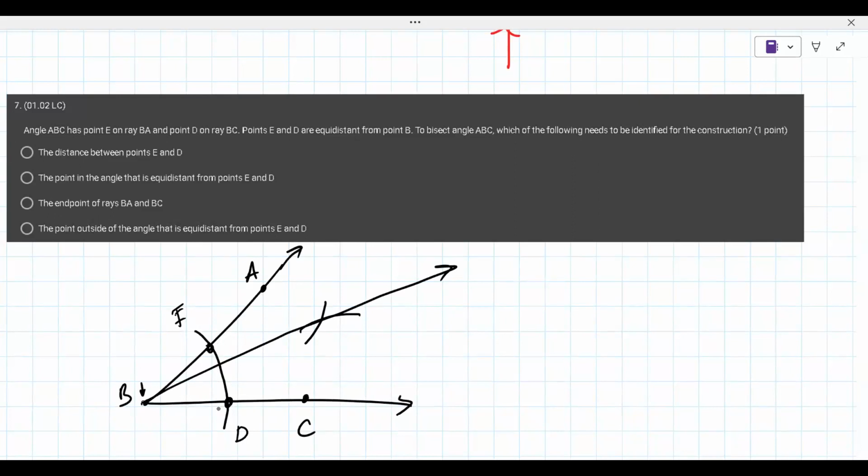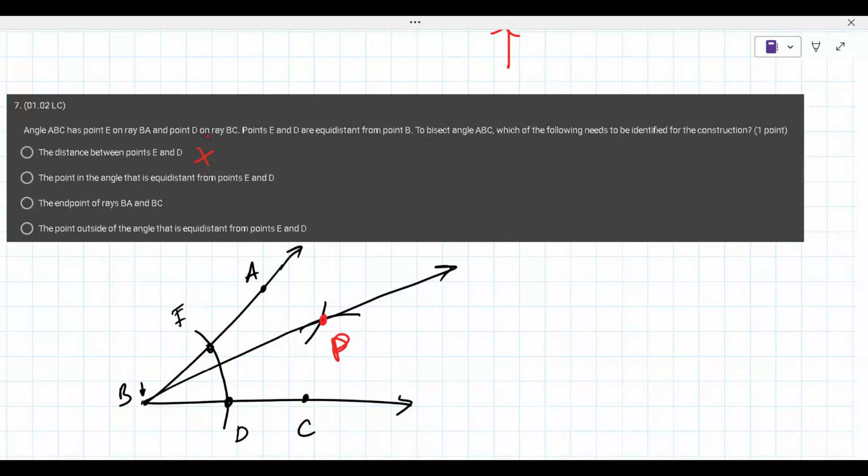Now that's not to scale, but that's what it is. So we don't actually know the distance between point E and D, and we never will. The point in the angle that is equidistant from points E and D. So this point right here in the angle is equidistant from E and D. Let me label that E.